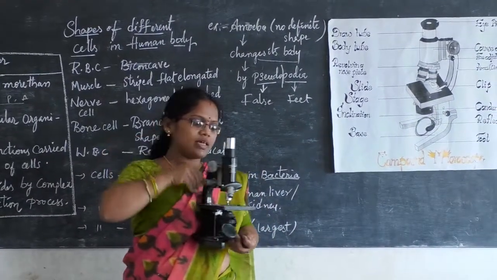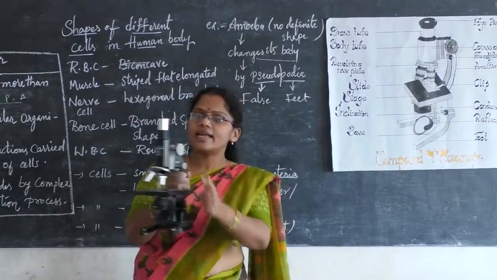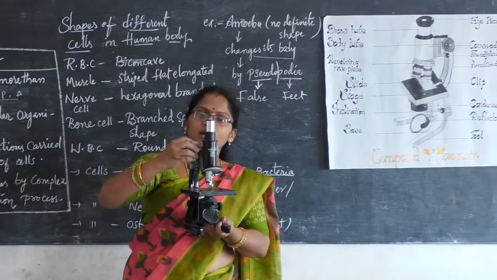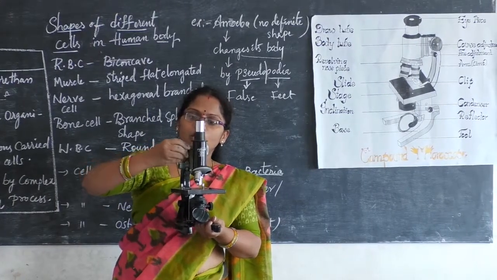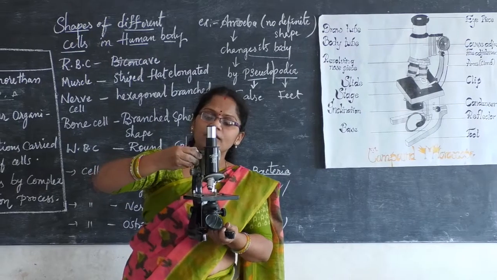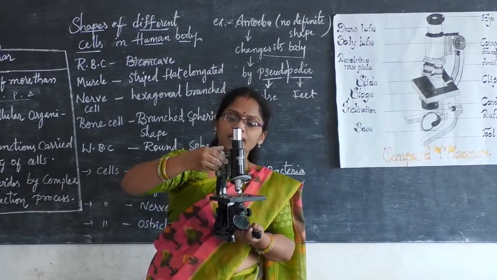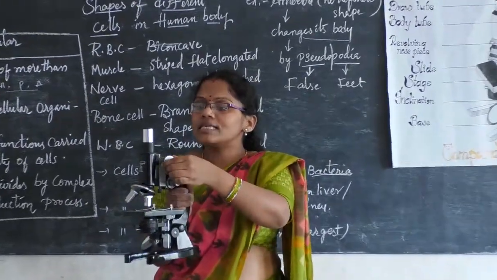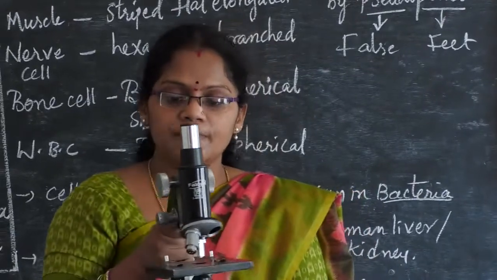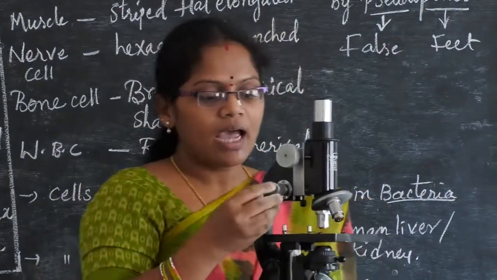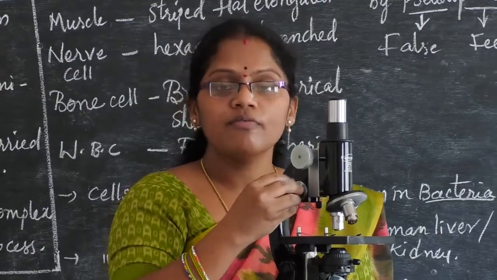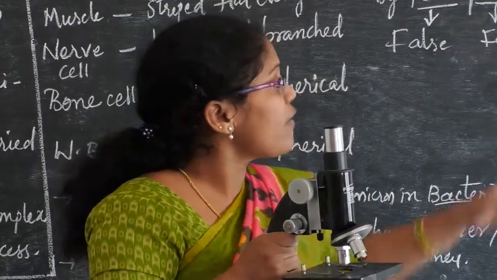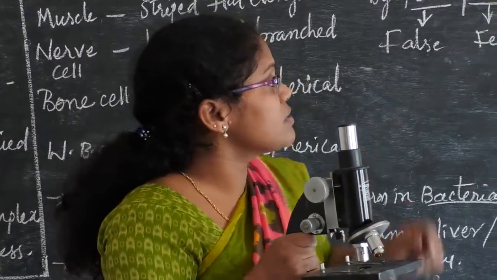And these two, this one as well as this one, you will use for the movement of the body tube up and down. For adjusting this body tube we use these. So you call this the coarse adjustment. What do you call it? Coarse adjustment. And below this you can see a small one that moves only a little bit. These are called the fine adjustment. You can see it in the chart, children. Fine adjustment, right?